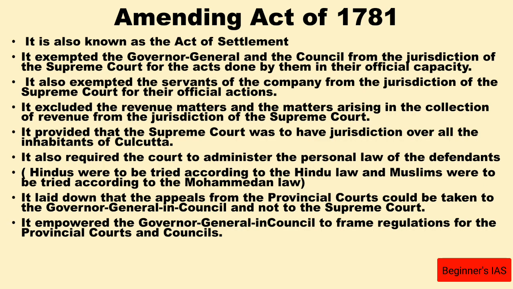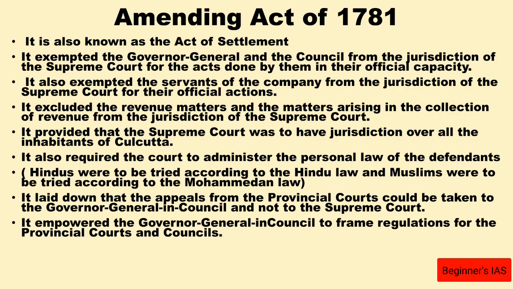What do we mean by personal laws? The Hindus were to be tried according to Hindu laws, and Muslims according to Mohammedan laws. Mohammedan laws are nothing but Muslim laws.